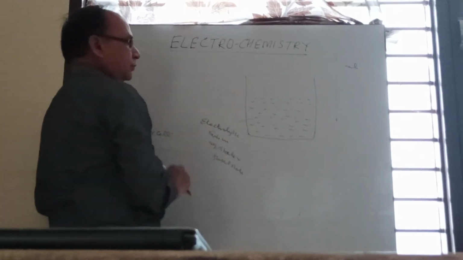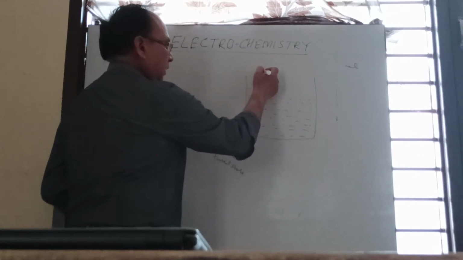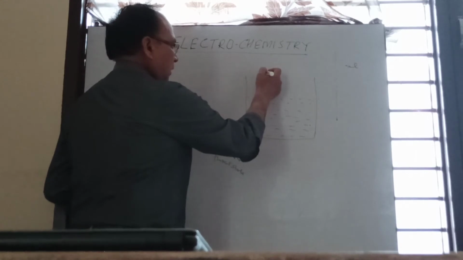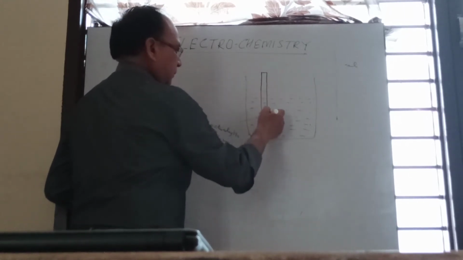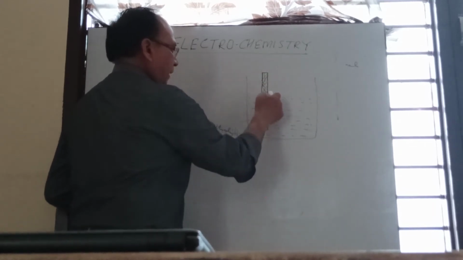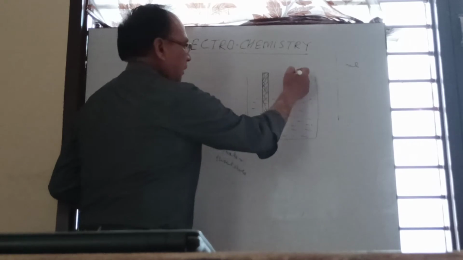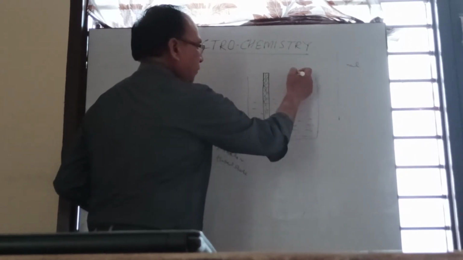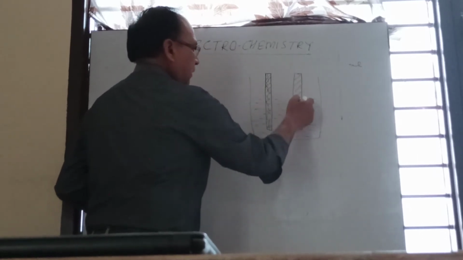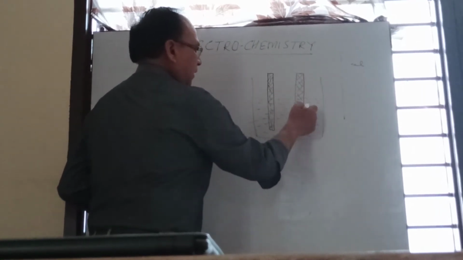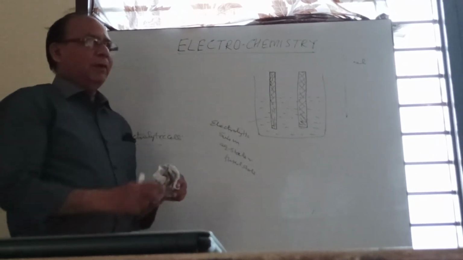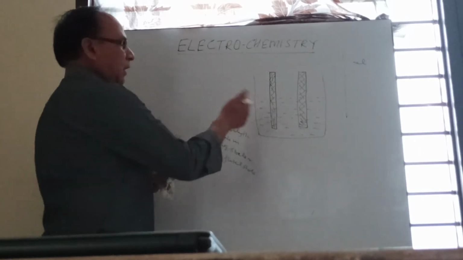Now in this electrolytic solution, we dip two electrodes. Electrodes are rod shaped structures which consist of metal, or maybe a non-metal. When we take an electrode of a non-metal, it should be one which has free electrons. And we know metals already have free electrons. So these are the electrodes.